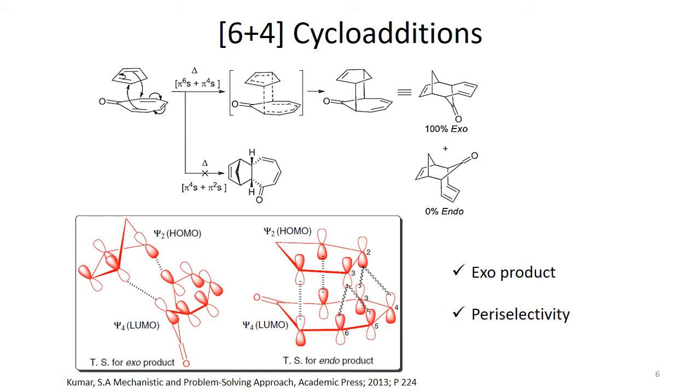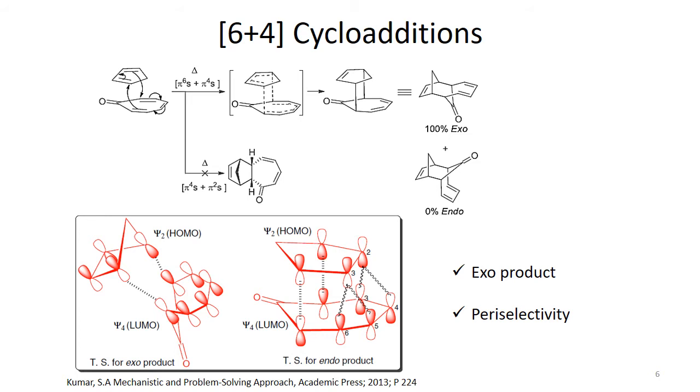If we compare this reaction to the Diels-Alder reaction or other cycloaddition reactions, then normally in such reactions we see that the endo product is preferred, but here we see the exo product. The formation of the exo product as the only product instead of the endo product is because of the orbital approach. It can be very clearly understood if we talk about the frontier molecular orbital approach.